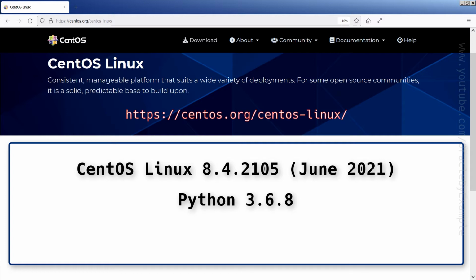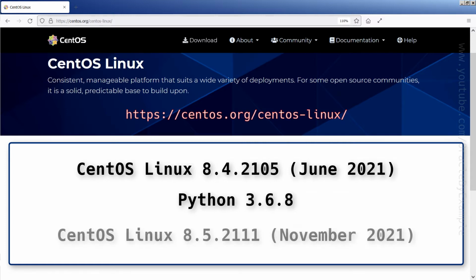A couple of days ago, while making this video, CentOS Linux 8.5.2111 was released.